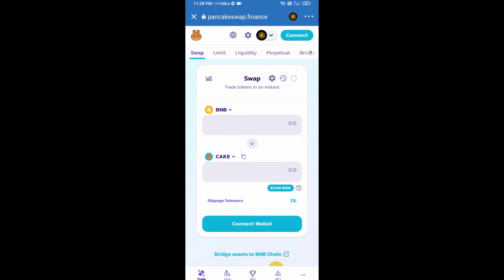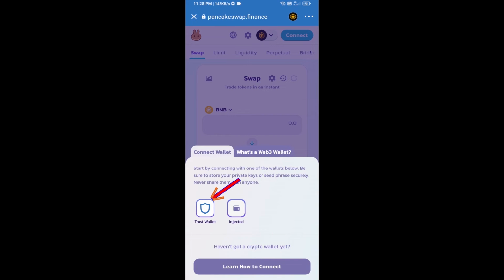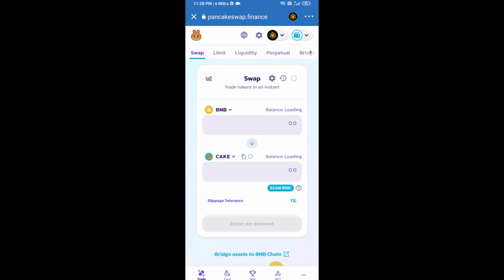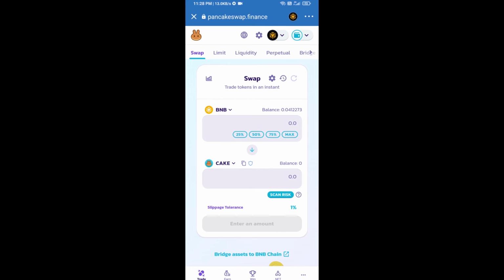After that, you will connect the PancakeSwap exchange to Trust Wallet. Click on Connect Wallet. Then click on Trust Wallet. So Trust Wallet has been successfully connected to PancakeSwap exchange. Now you will click on Cake.